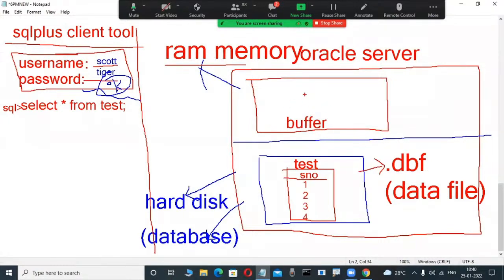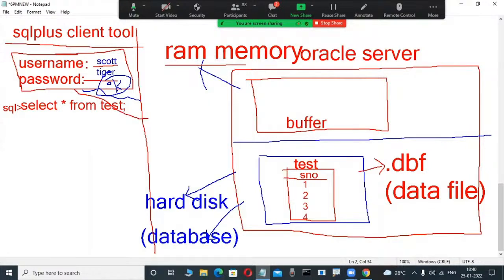In a shared pool, within that one library cache, syntactic and semantic checking happens. So many things are there. Okay, don't worry. But for a first-time newcomer, for select star from table name test, just here the client tool user process will be connected to the server process.